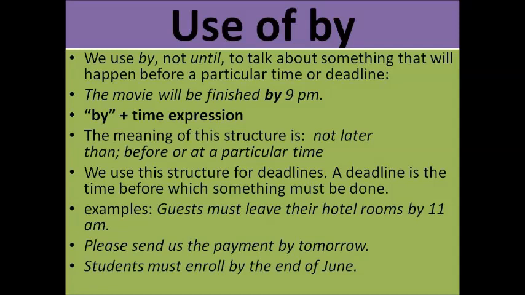Next, use by. So हामीलाई चाहिँ त्यहाँ by पनि युज गर्नु भनेर दिएको छ एक्सरसाइजमा, right? So we use by not until to talk about something that will happen before a particular time or deadline. For example, the movie will be finished by 9 a.m. अब यसमा चाहिँ हामीले till अथवा until use गर्यो भने that will be incorrect. If you write the movie will be finished by until 9 p.m. then that's not the correct answer. That's not the correct sentence.